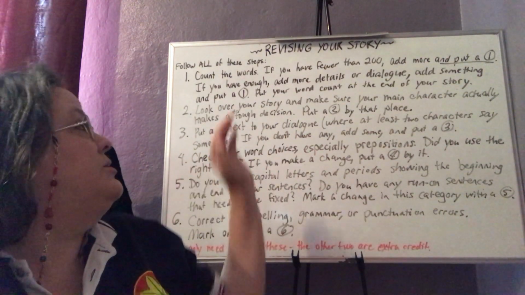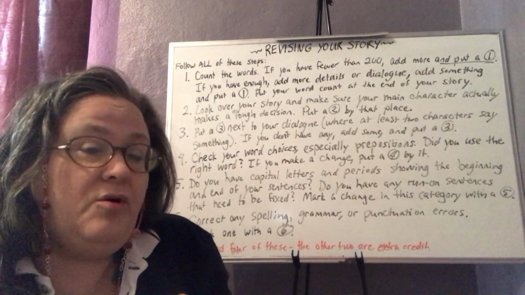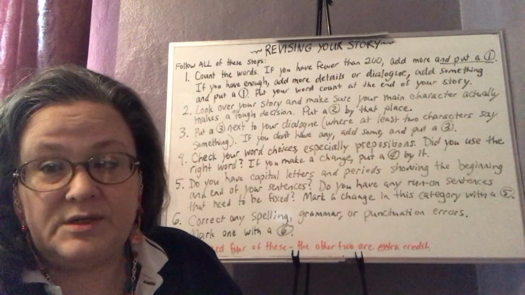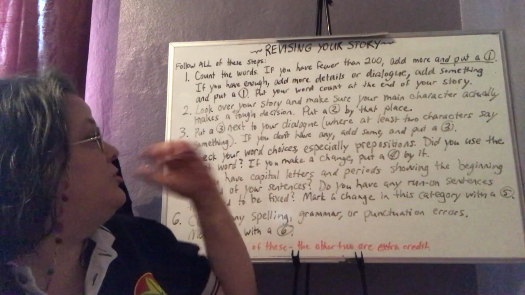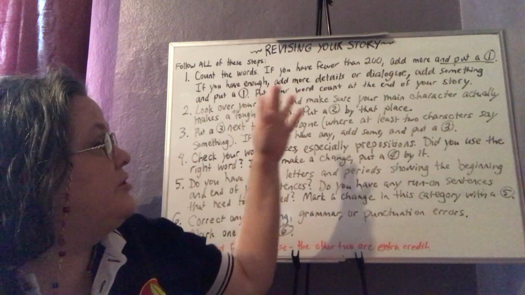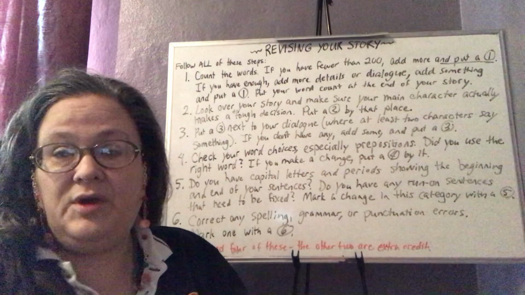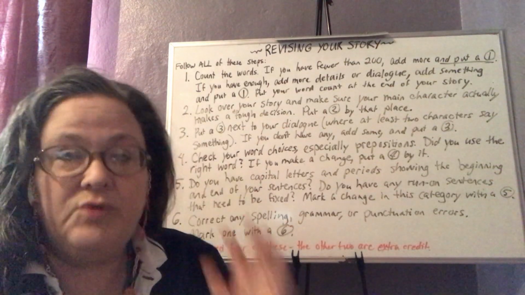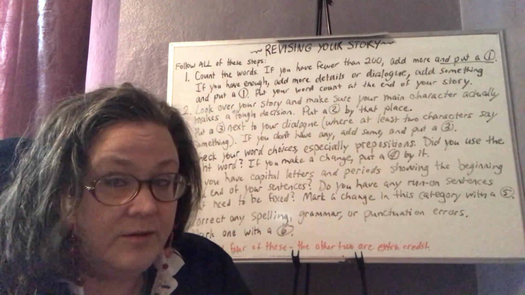Revising your story. So I want you to follow these steps. That means you're probably going to have to go over your story 5 or 6 times. Okay. Number 1: count the words. If you have fewer than 200, add more and put a 1. So like if you have 159 words, then you need to add 41 more words. Please don't write "very" 30 times.